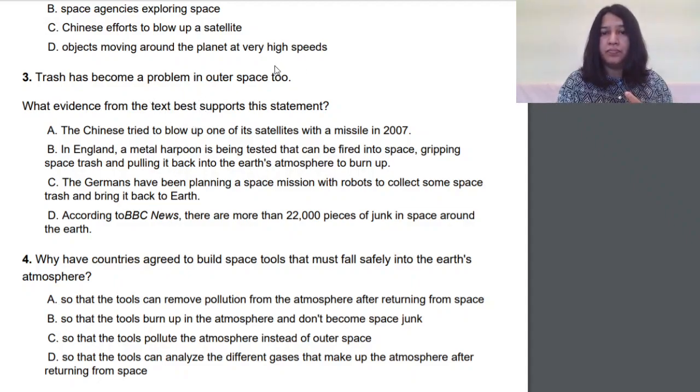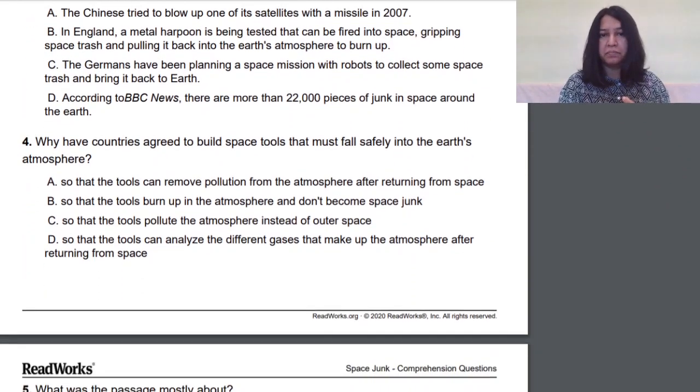This is a problem that needs to be proven, not what are the different solutions. So these are different solutions to this problem, but we need to prove that there is a problem. So this statement actually tells us that, oh my god, okay, there are 22,000 pieces of junk, that is a problem. So this is the evidence that best supports this statement.